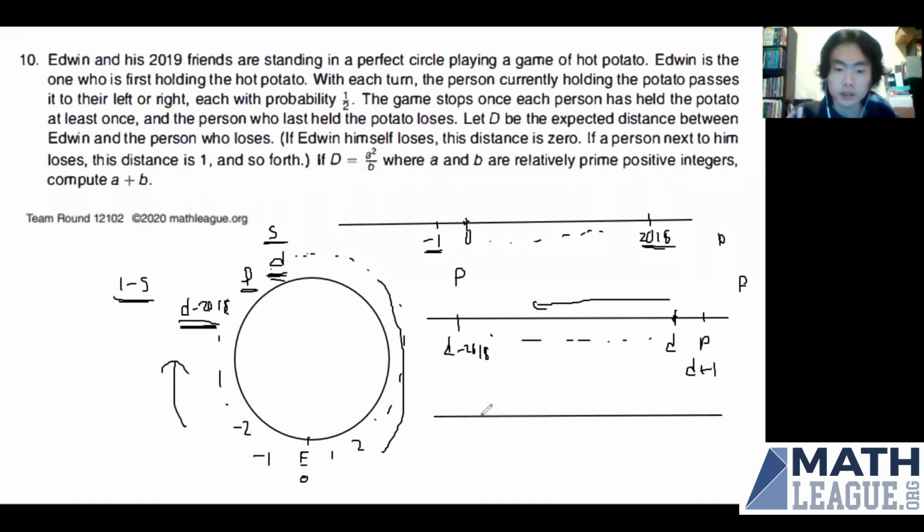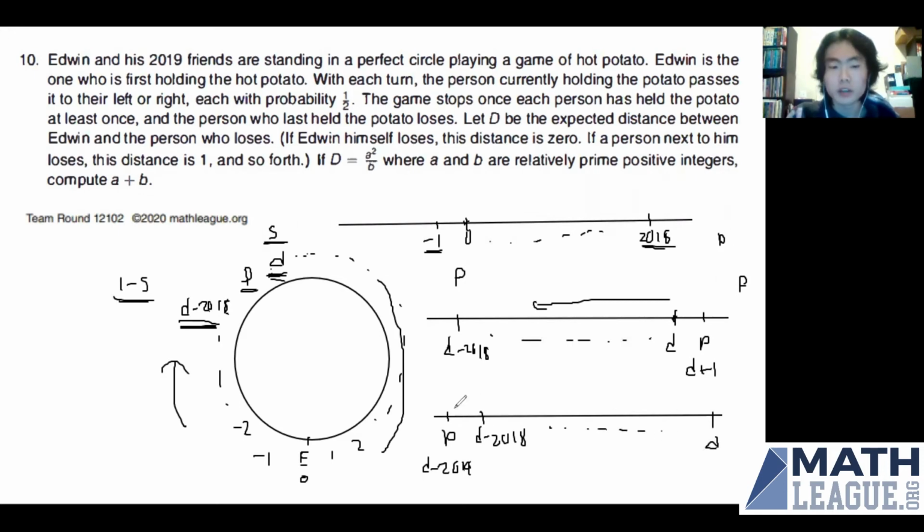And now we have D minus 2018. This is where the marker starts. But this time person P is on the left of them. And so we have person P here. And even though it's not labeled, we have P denoted by D minus 2019. So note that it's different from this scenario where P is labeled D plus 1. And we're going to have person D all the way over here.